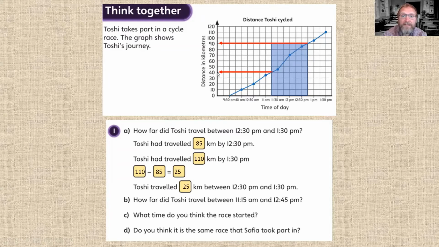So how far did he cycle in this time? Well, we can count up in tens: 10, 20, 30, 40, 50 kilometers. There we go, 50 kilometers between 11:15 a.m. and 12:45 p.m. Question 1C. What time do you think the race started?